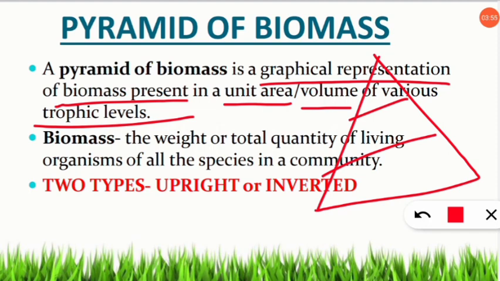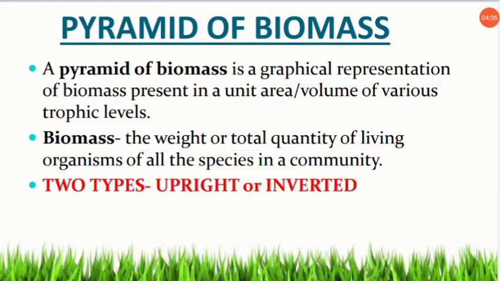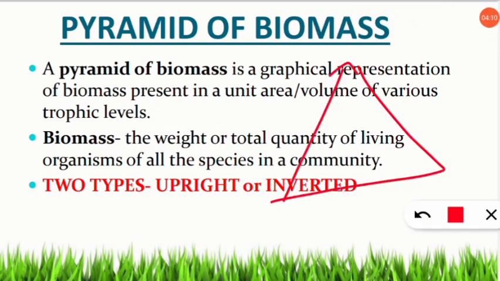So biomass क्या होता है? Biomass is the weight or the total quantity of living organisms of all the species in a community. So don't worry, I will explain it in a simpler way. For example, you should know that in a pyramid, the producers are in the bottom part. So here at the bottom we take that plants are present at the bottom, this part.